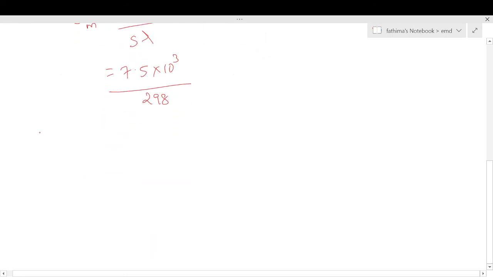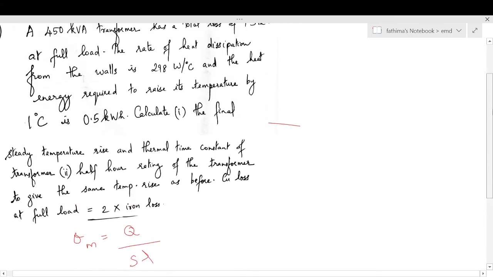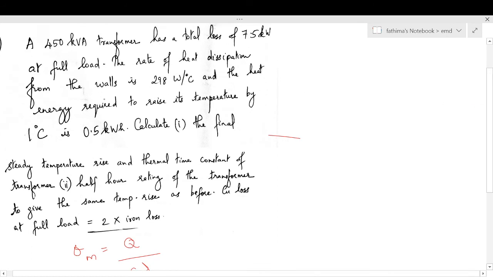Next part is we are asked to find the heating time constant. Th is equal to Gh by S lambda. In the question, the heat energy required to raise the temperature by 1 degree Celsius is 0.5 kilowatt hour. We know the unit of specific heat H is joules per kilogram degree Celsius. So here it is Gh, because the unit of G is kilogram, the weight of the machine in kilogram. So G into H is kilogram into joules per kilogram degree Celsius, so the unit will be joules per degree Celsius.